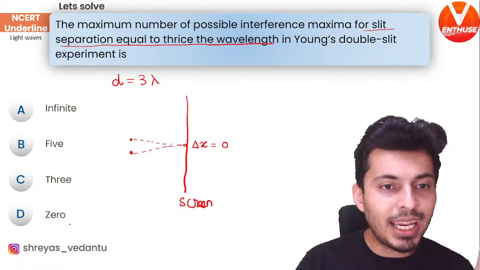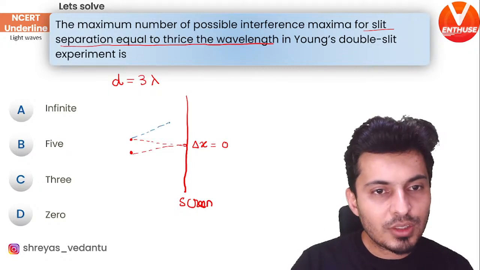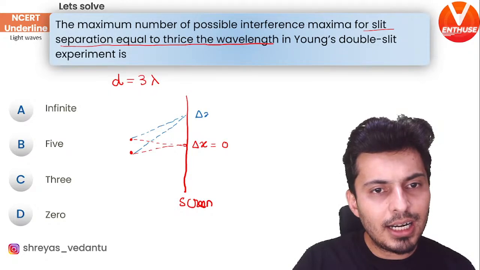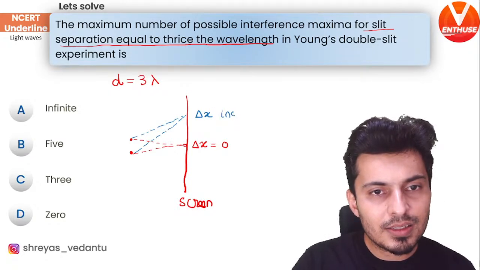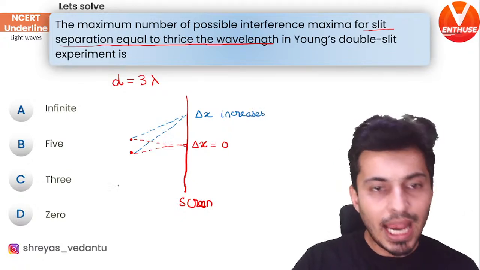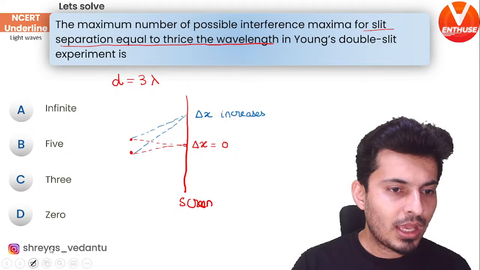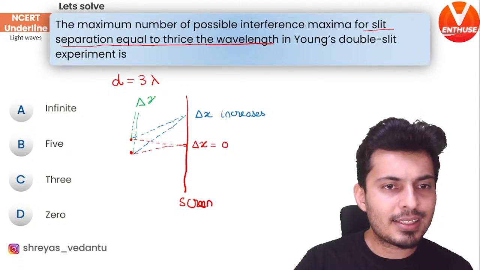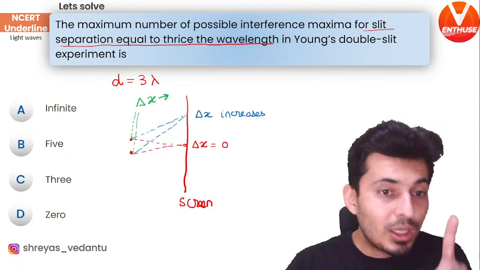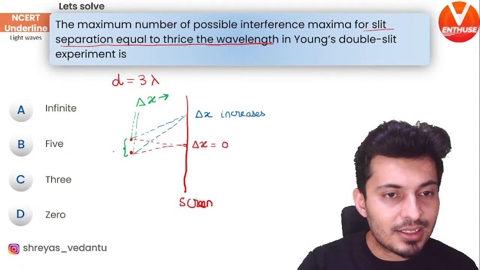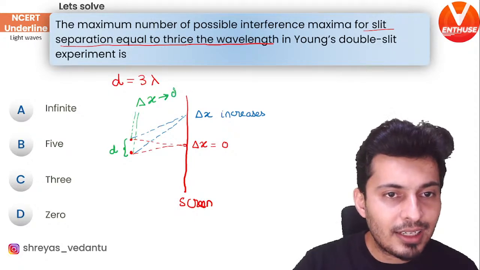Now, as you go away, think about it. As you go over here, you will see one wave has to travel more. Delta x increases. The difference in the path length increases. As you go even further, eventually at infinity, delta x tends to d.